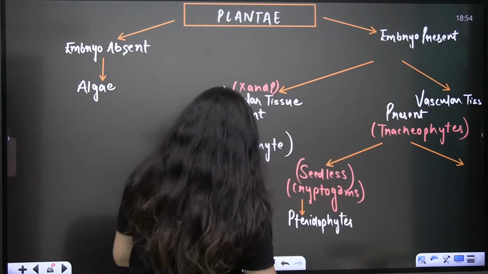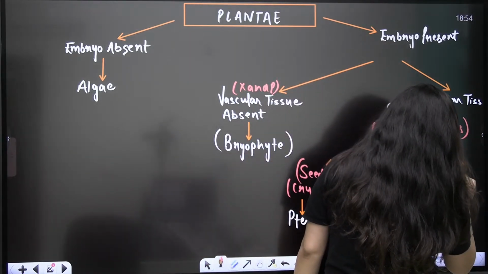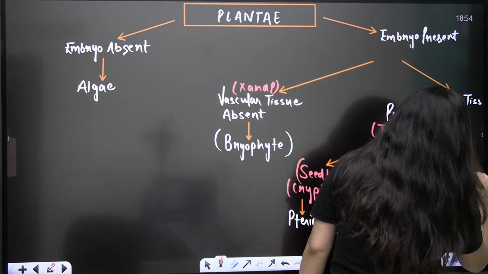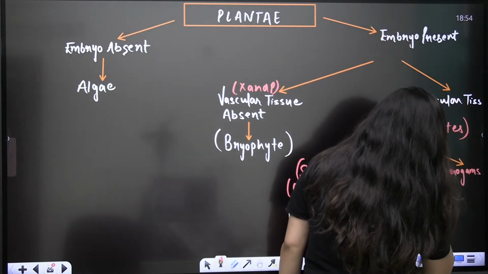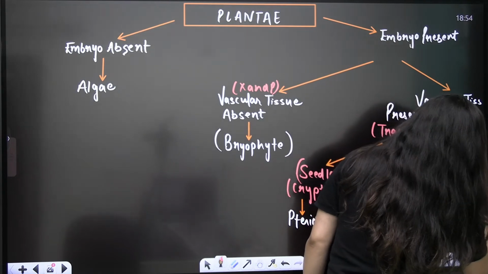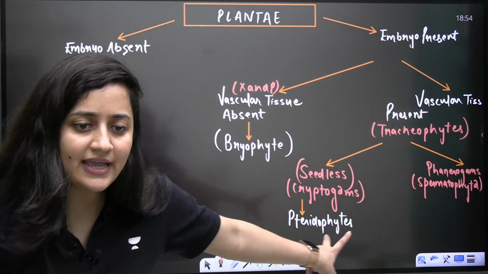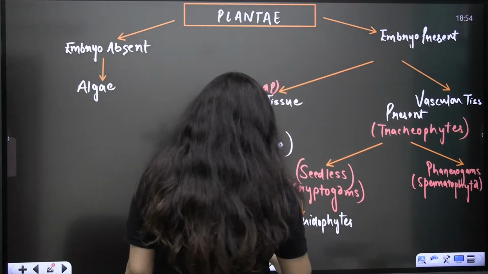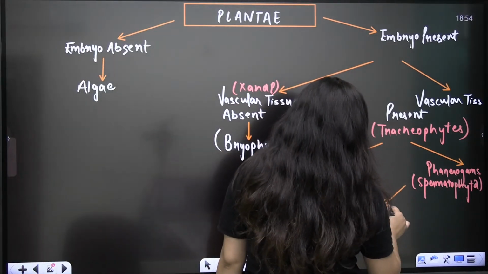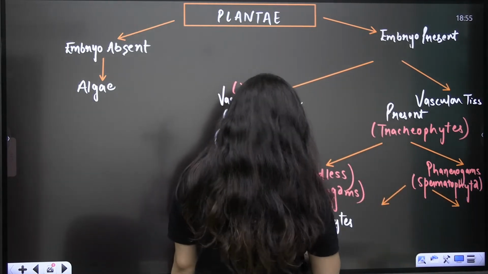Now come to this part. They are seed bearing. So for seed bearing plants, we use the word phanerogams, or you can also call them spermatophyta. They are phanerogams or spermatophyta if they have the seeds. Now again here we have two categories. One is naked seeds, another is covered seeds.